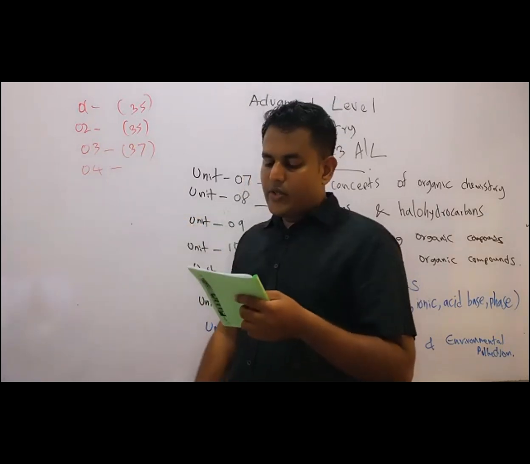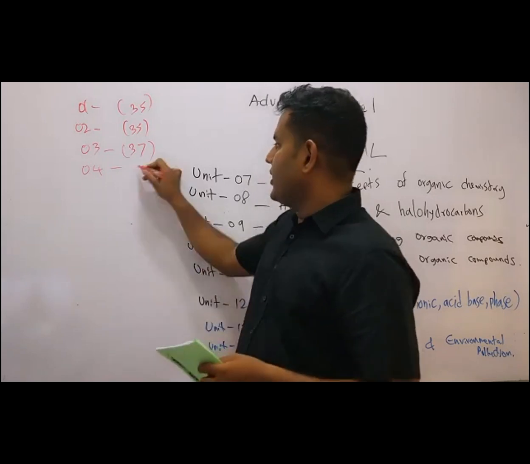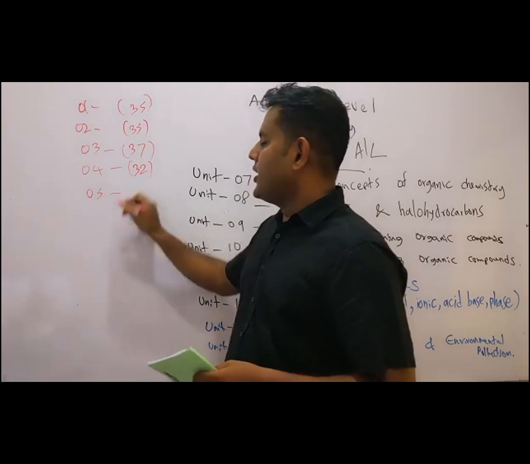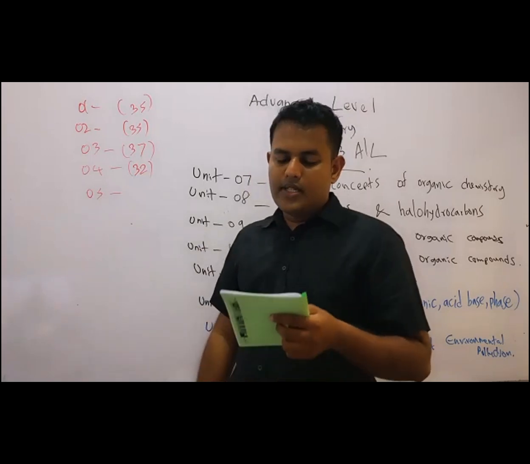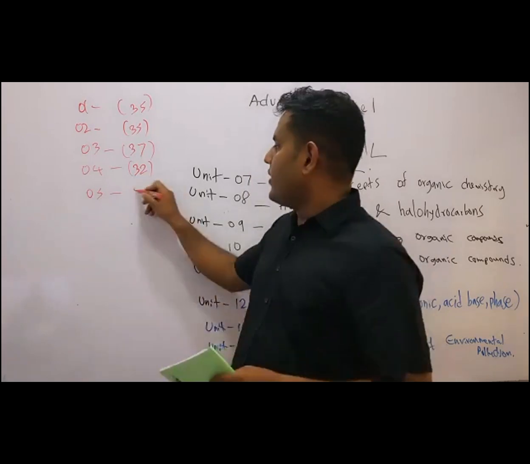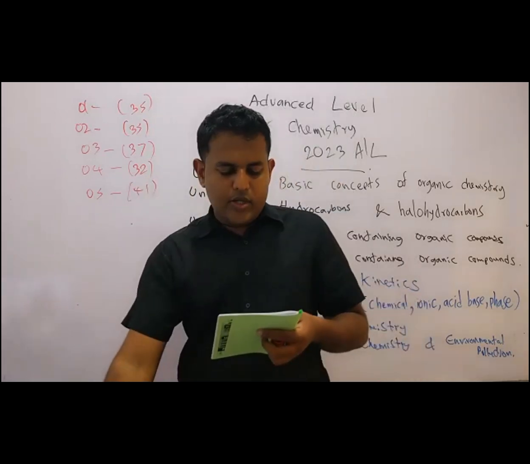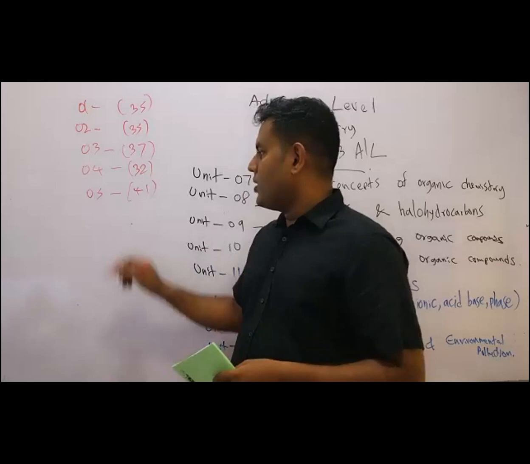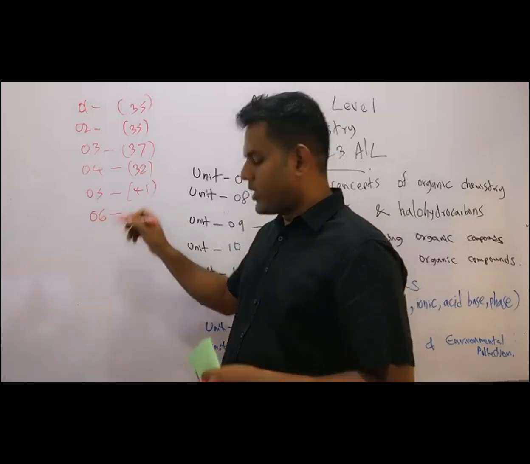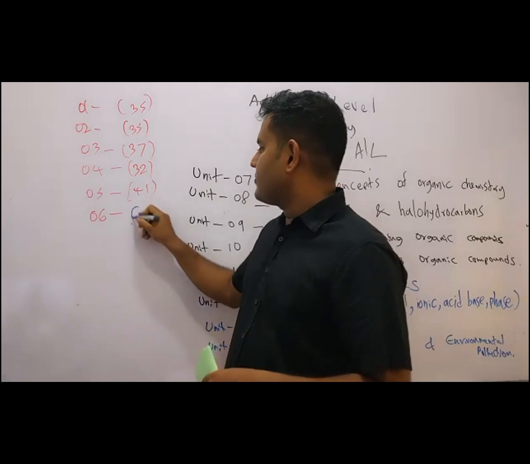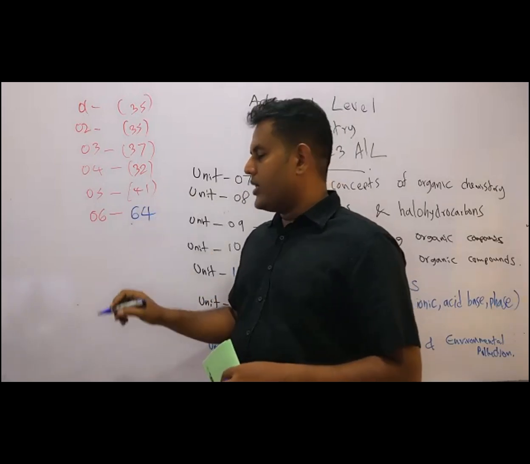Then unit 4, gaseous state of matter, it is 32. Then unit 5, energetics, it's 41. Then unit 6, SPD block elements, 64 periods.